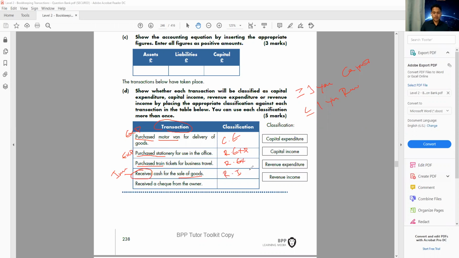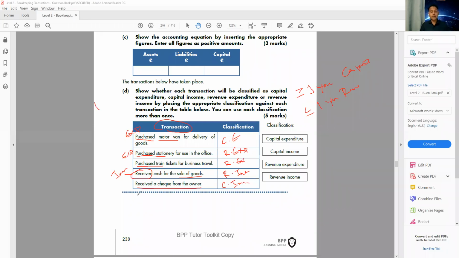And the last one we have, receive a cheque from the owner. If the owner makes an investment in the business, we assume we're going to keep the money for more than 1 year. The owner of the business always invests money in the business and the business holds it as long as they need. So this is our capital income. It's a capital income for the business.